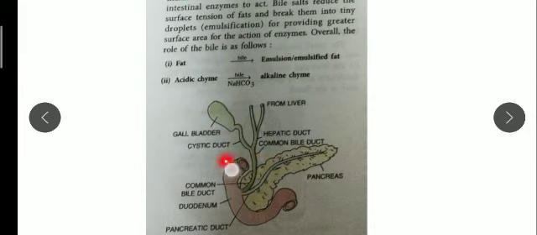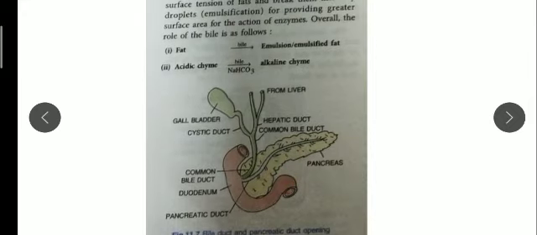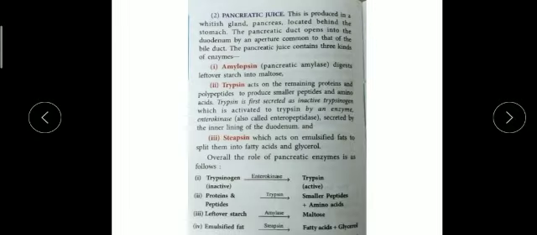This brown part you can see is the duodenum part, which is a part of the small intestine. So small intestine: duodenum, jejunum and ileum. Remember the three names. These biological terms you should remember, otherwise you will not be able to answer. So I hope you understand this.